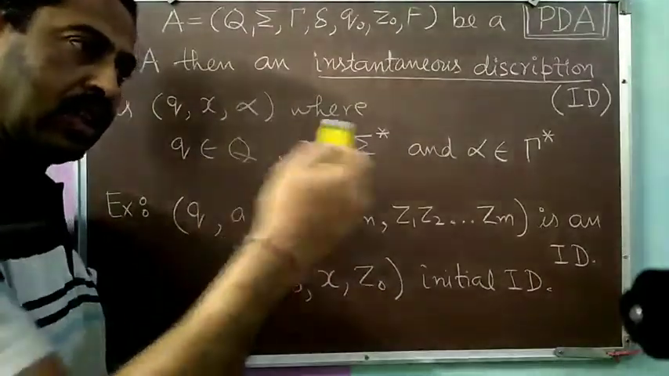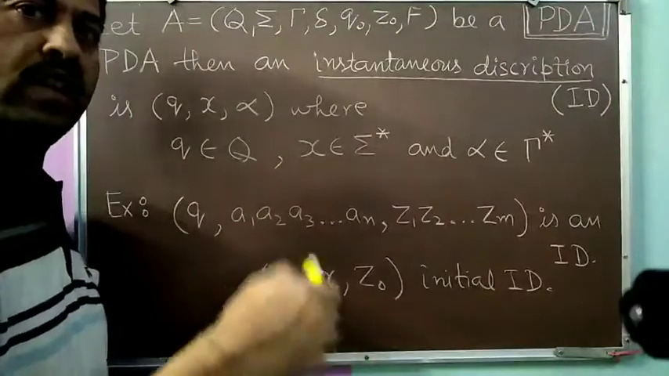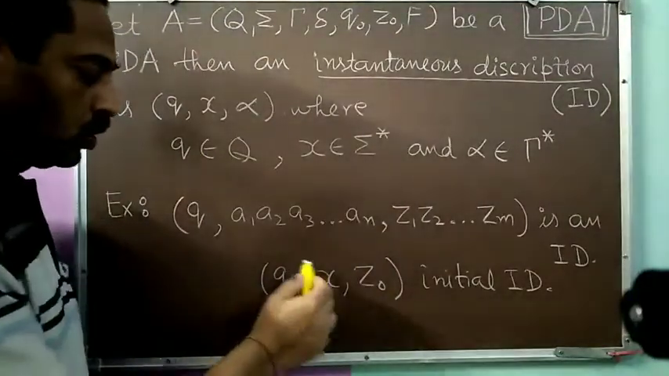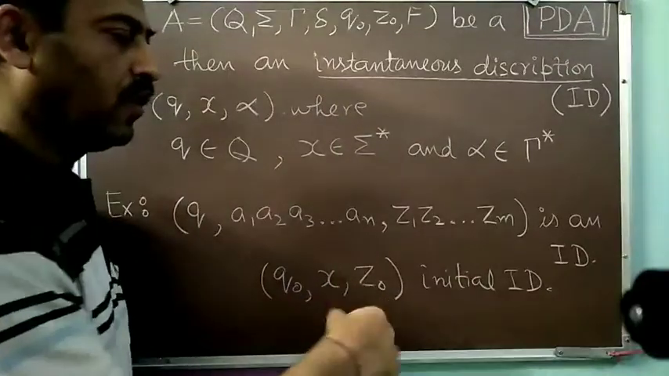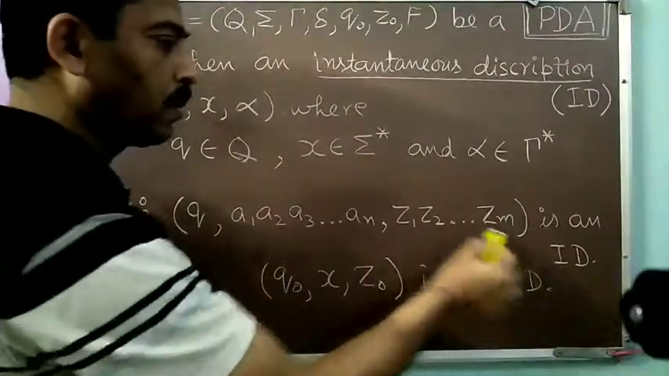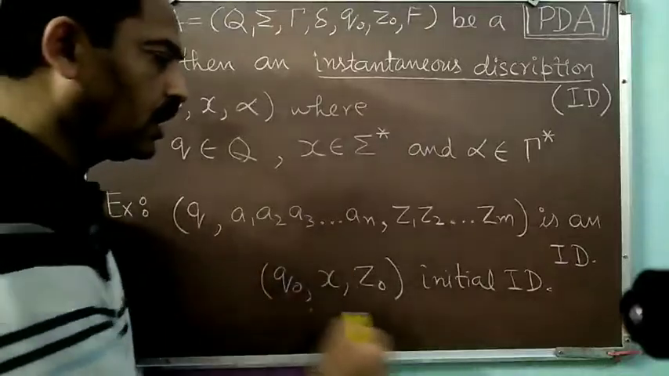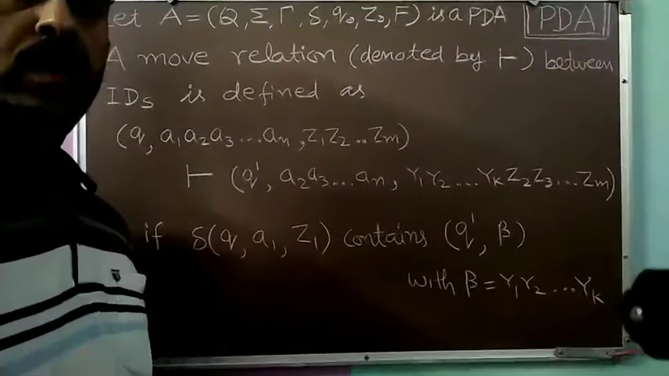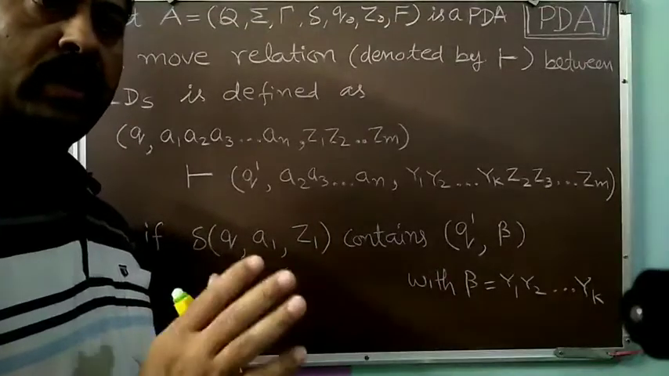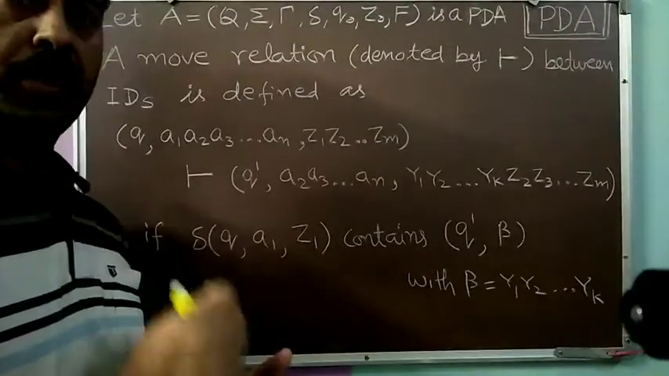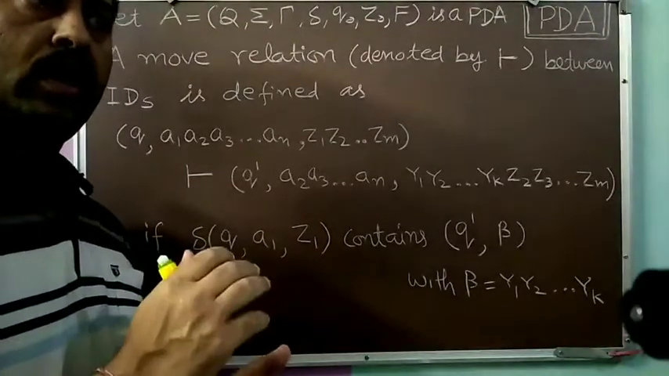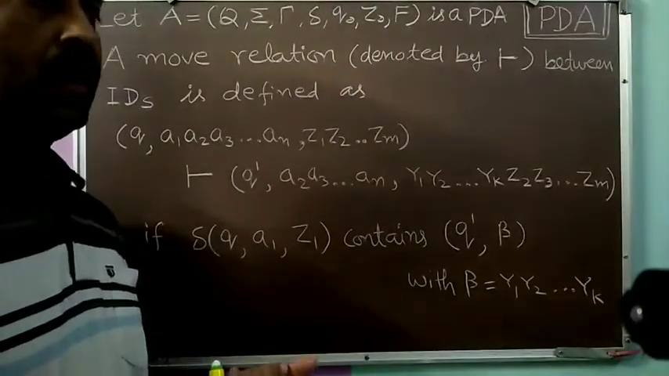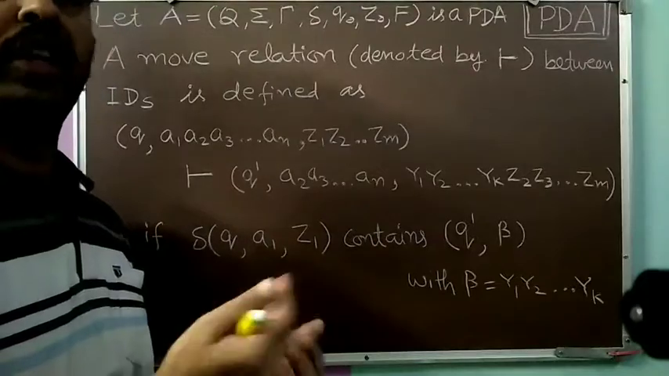Initially on the pushdown store, there will be nothing other than the initial pushdown store symbol, that is Z0. So (Q0, X, Z0) will be an initial ID. We will start our processing of the PDA always from this initial situation, this initial ID. Now, as we know that instantaneous descriptions are useful to illustrate the current status of a PDA, we can define a move relation between the IDs.